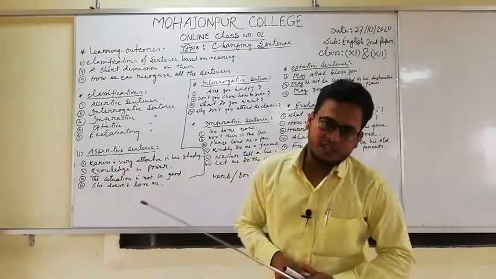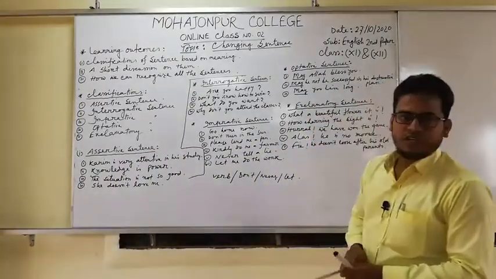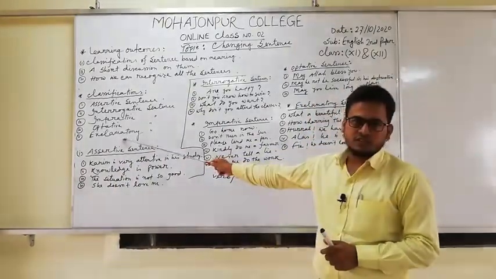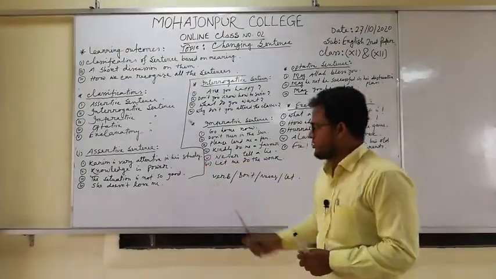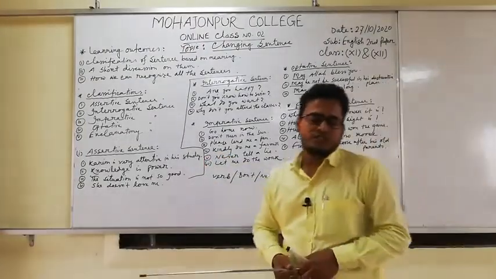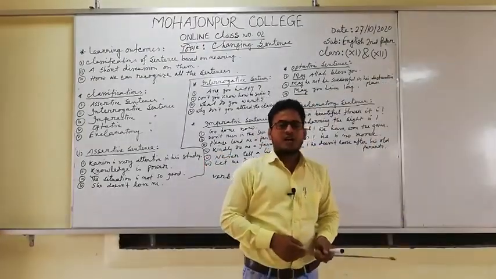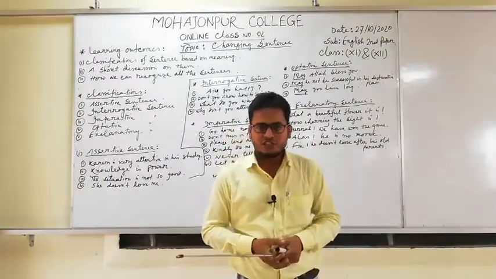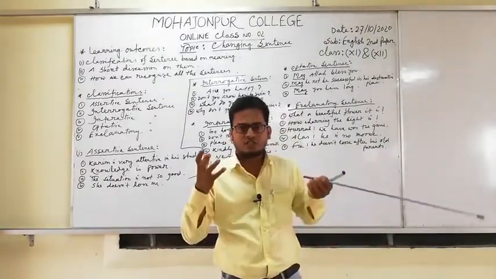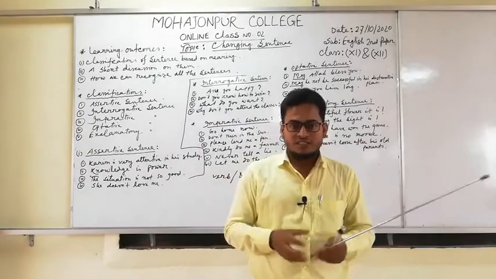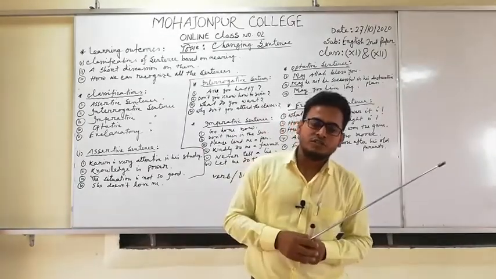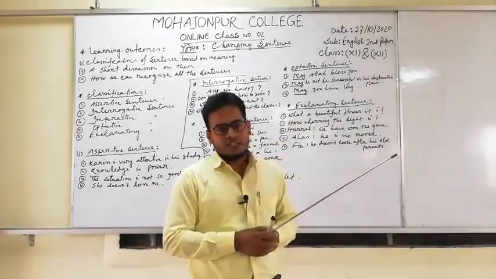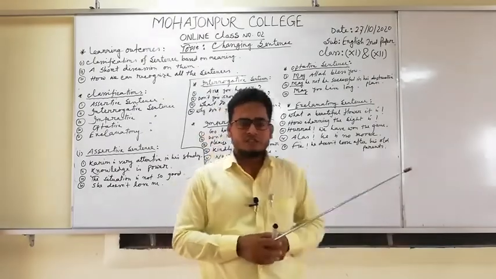Okay, my dear students, the last one is the exclamatory sentence. What is an exclamatory sentence? Actually, an exclamatory sentence is a sentence that expresses some strong emotion, and that is called an exclamatory sentence.